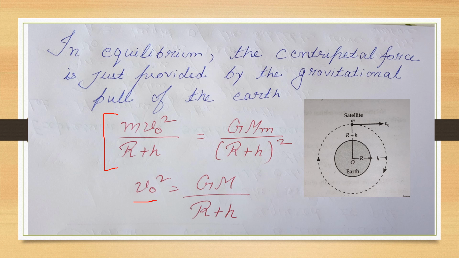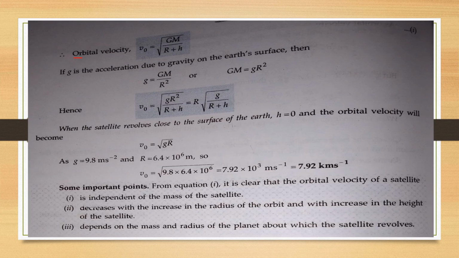So v0 square is equal to GM divided by (R plus h). So finally we get the result for the orbital velocity, that v0 is equal to the square root of GM divided by (R plus h).